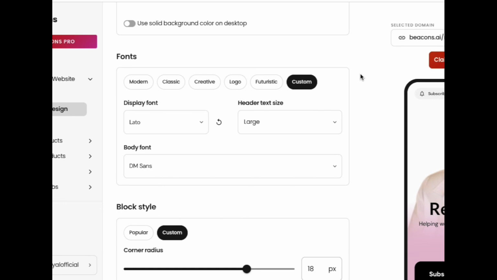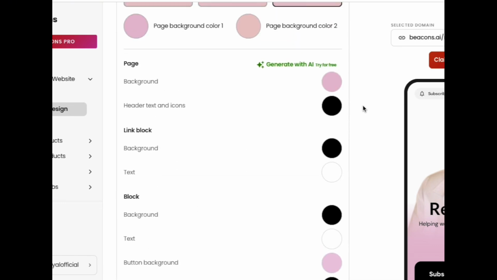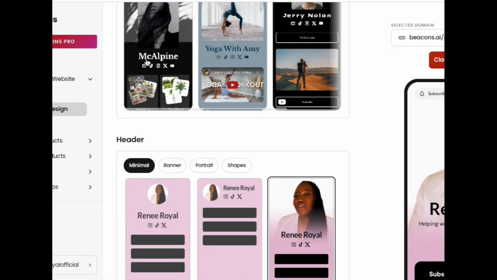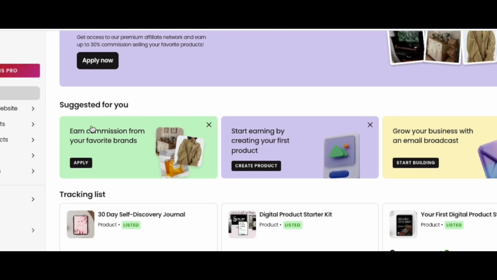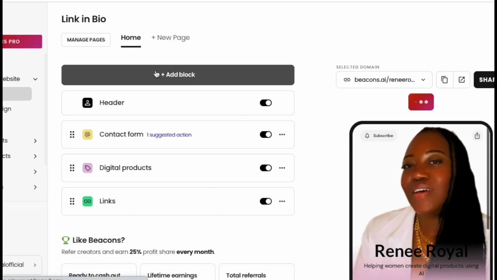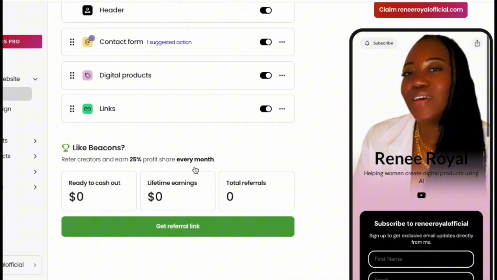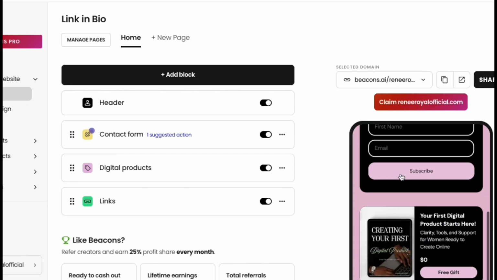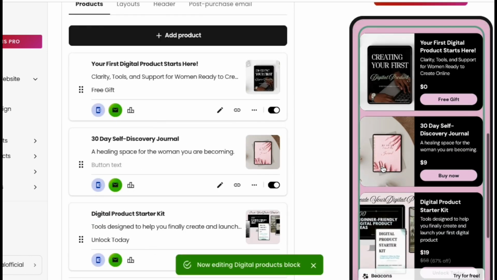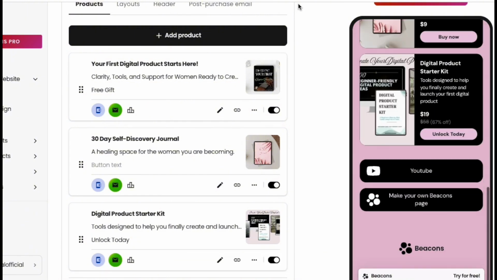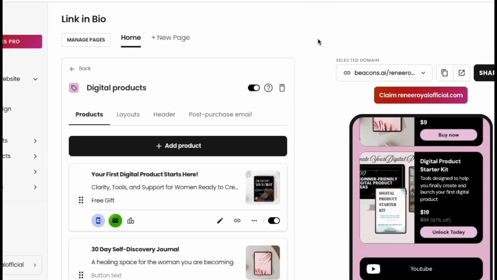My platform of choice is none other than Beacons. Beacons is an actual free platform that you could use to host your digital products. They also have a pro version starting at, I believe it's $29 a month, but I currently use the free version and I really love it. It is a link in bio as well, just like Stan Store. You could host your digital products on your store. People can click your products and buy them immediately. Look into Beacons and look into all of the other options as well to see which platform fits you the best.